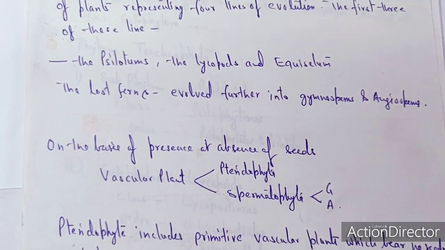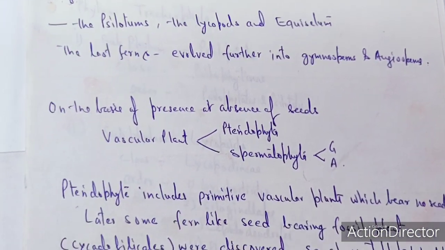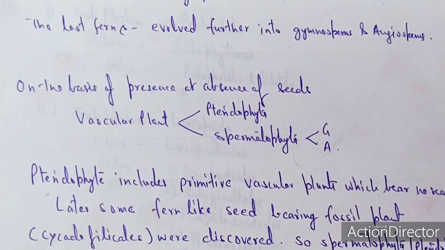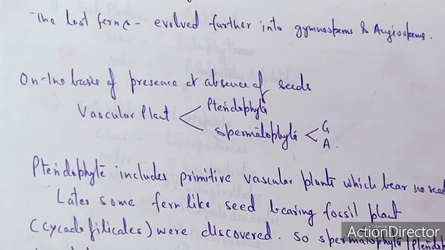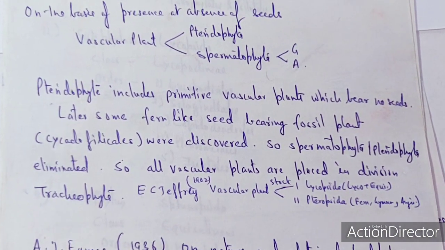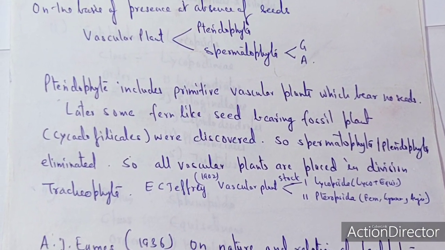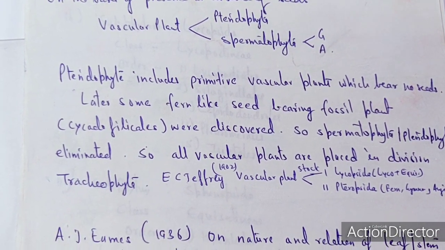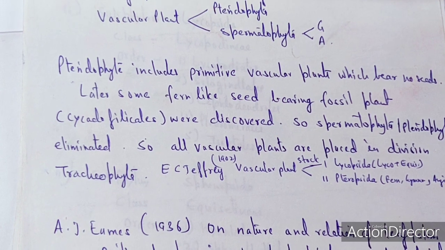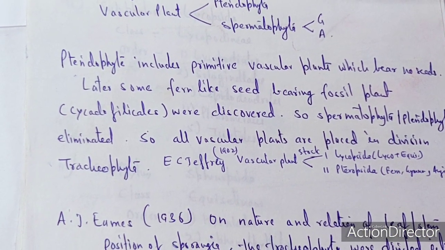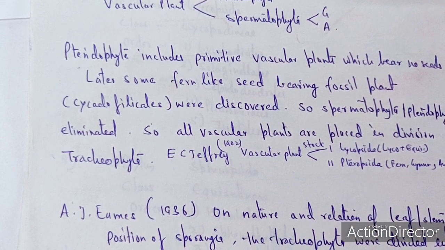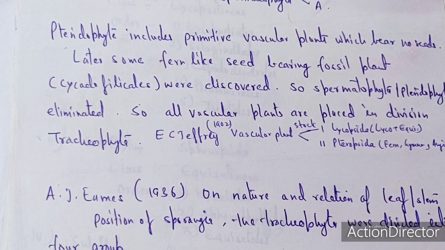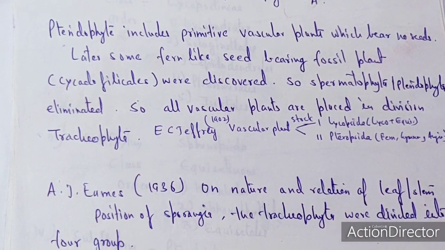On the basis of the presence and absence of seeds, vascular plants are basically of two types, the Pteridophyta as well as the Spermatophyta. Spermatophyta are further divided into the gymnosperms as well as the angiosperms. As I started the talk with pteron, pteron means feather-like in Greek. So Pteridophyta includes the primitive vascular plants which bear no seeds. Later on, some fern-like seed-bearing fossil plants, members of the Pteridospermales, were discovered. So Spermatophyta as well as Pteridophyta have been made separate.